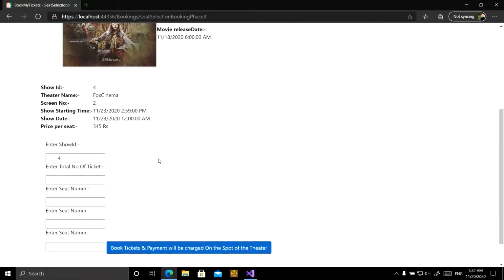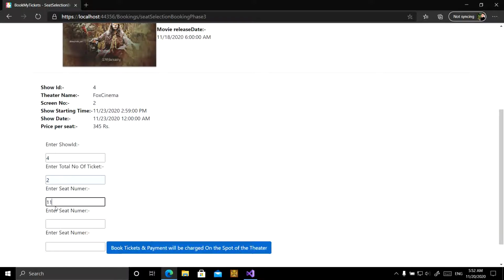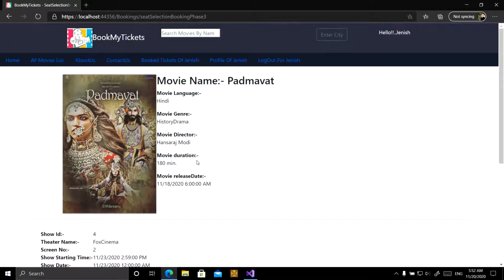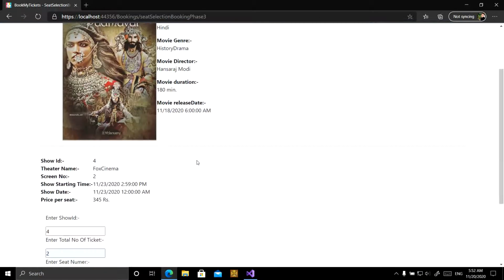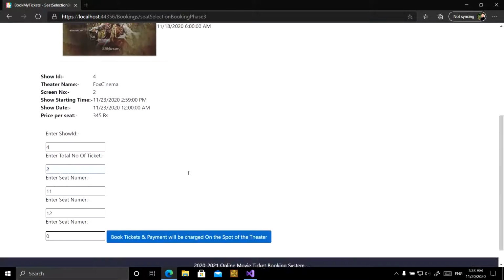Okay. Here the user wants to book 2 tickets. I am writing seat numbers 11 and 12, and as the third I have to write 0, as per the assumption. In this site I have also made the assumption that the user has to pay the amount of the ticket at the theater in offline mode. There is no online payment mode available for this site.